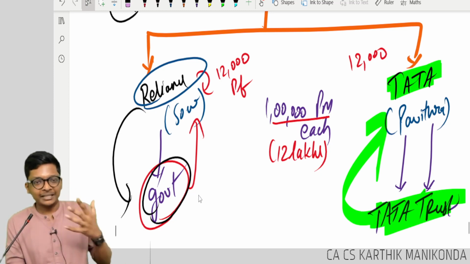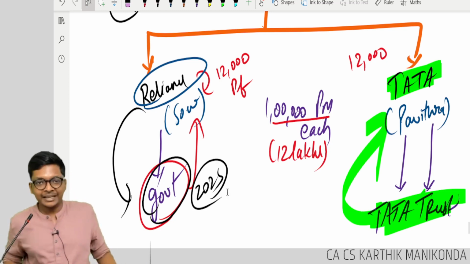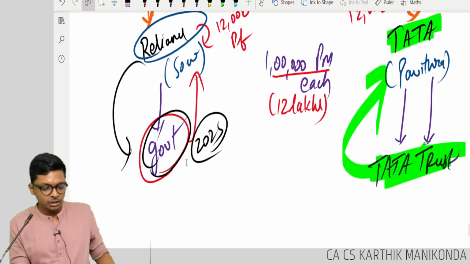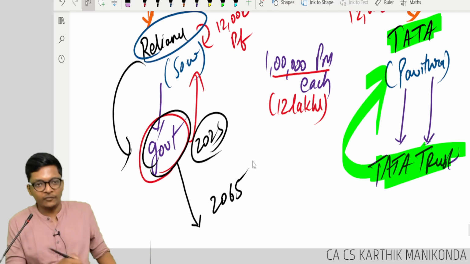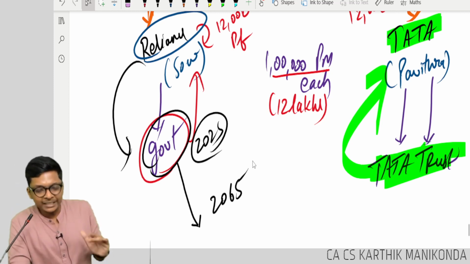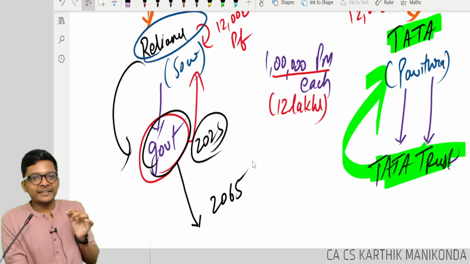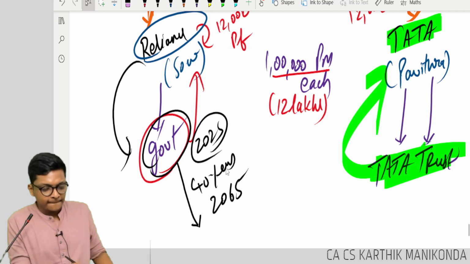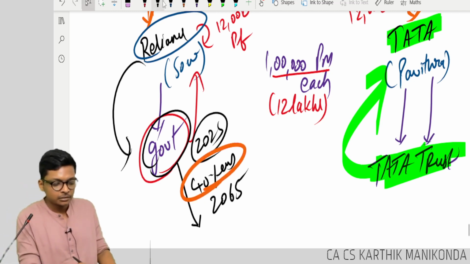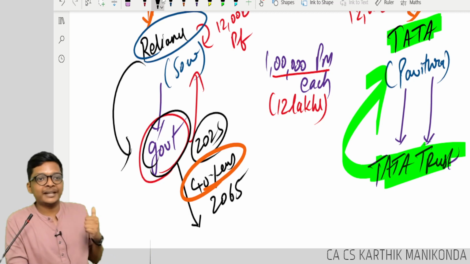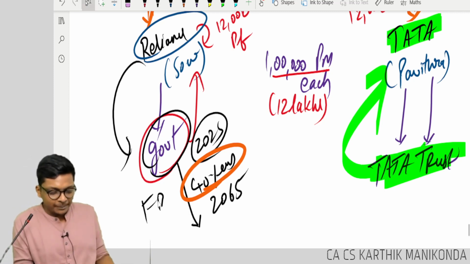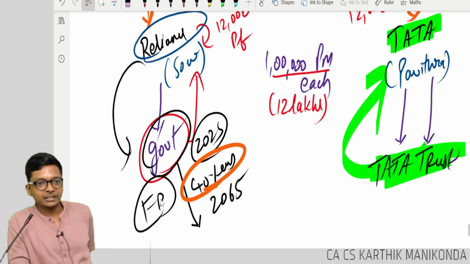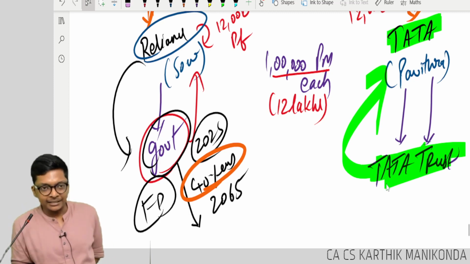I'm collecting now. Let's say in the year 2025, Reliance contributed to PF. Government will keep with them until Sau retires. Let's say Sau is retiring in the year 2065 after 40 years. In 2065 only, government will give the money to Sau. So these 40 years, guys, government should take care of the money. That means they have to invest in some bank, FD, all of that. Correct?